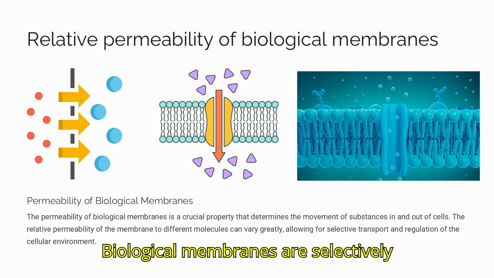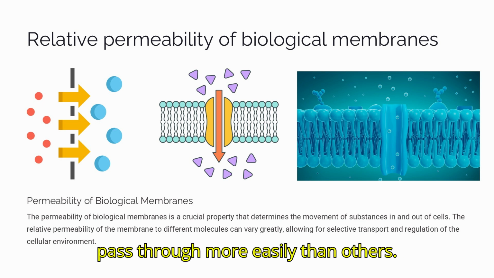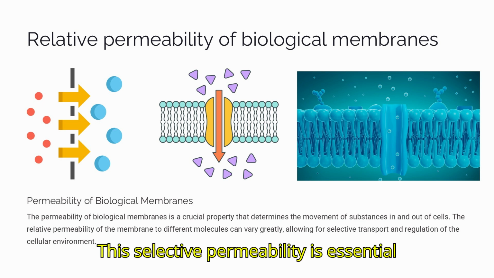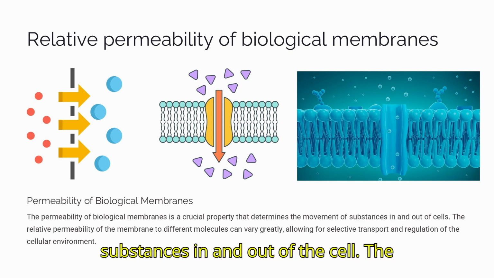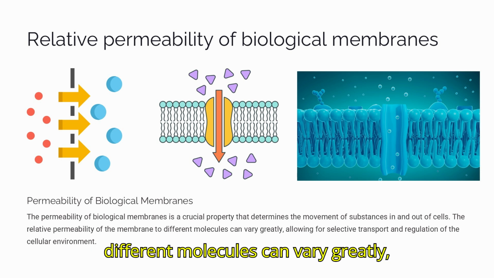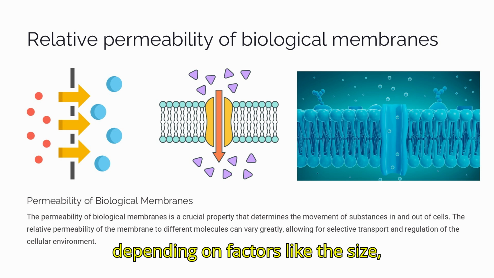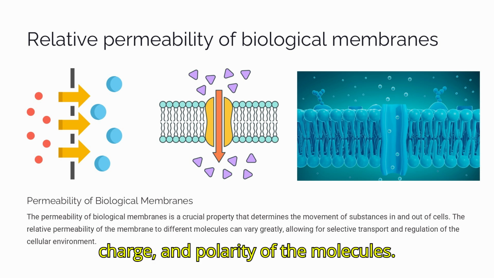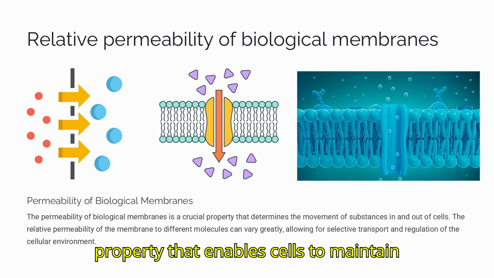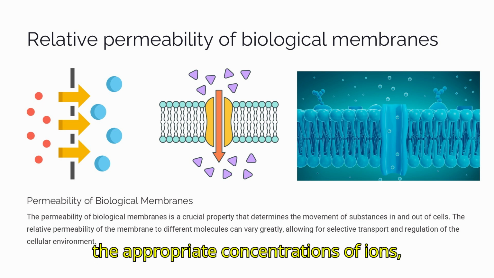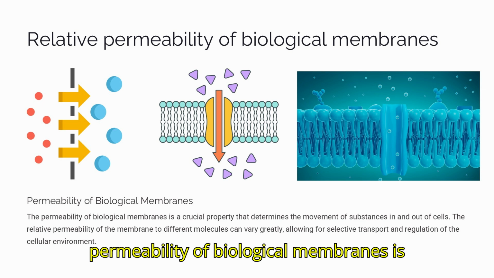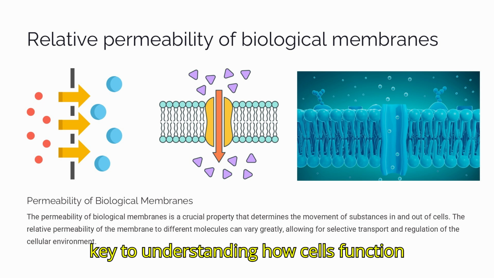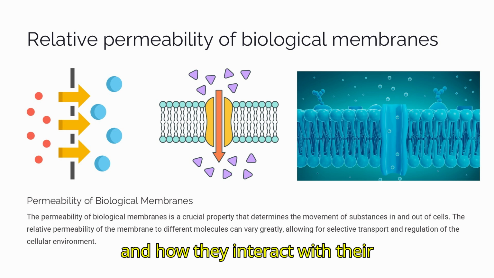Biological membranes are selectively permeable, allowing some molecules to pass through more easily than others. This selective permeability is essential for regulating the cellular environment and controlling the movement of substances in and out of the cell. The relative permeability of the membrane to different molecules can vary greatly, depending on factors like the size, charge, and polarity of the molecules. This selective permeability is a crucial property that enables cells to maintain the appropriate concentrations of ions, nutrients, and other important substances. Understanding the permeability of biological membranes is key to understanding how cells function and how they interact with their environment.